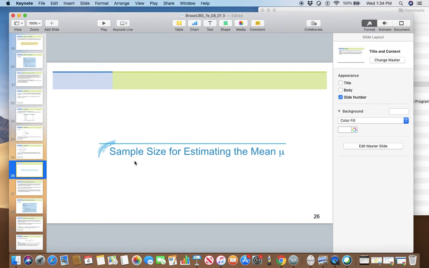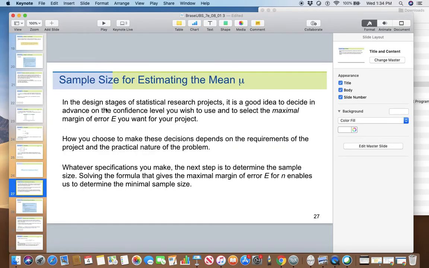All right. How do we come up with a sample size for estimating mu? Well, in the design stages of statistical research projects, it is a good idea to decide in advance on the confidence level you wish to use and to select the maximal margin of error E. So far we started with a sample size and proceeded, right?